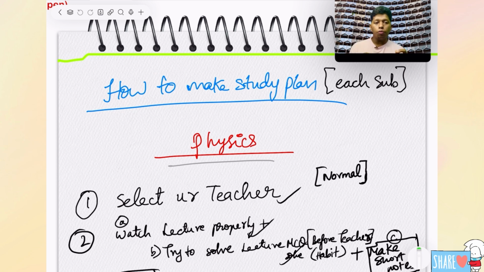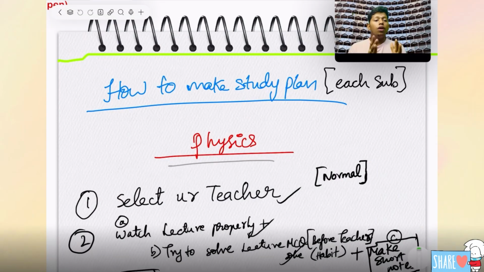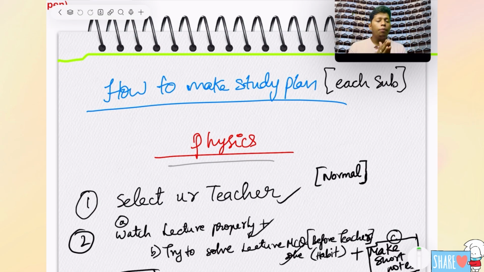In our YouTube channel, I have covered everything you should know: how to make short notes, how to select a teacher, how to make mistake notes, how to make a timetable and a schedule, how to apply the 1357 rule over 15 days, and finally how to highlight and read a subject. 99% don't know how to read NCERT for biology and chemistry; I have given a detailed video about that.